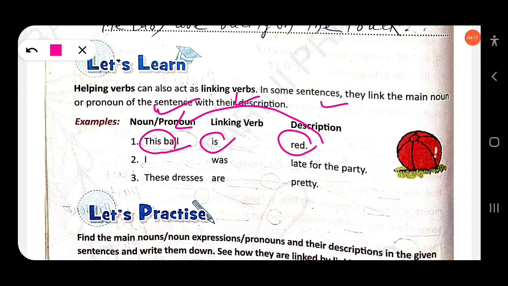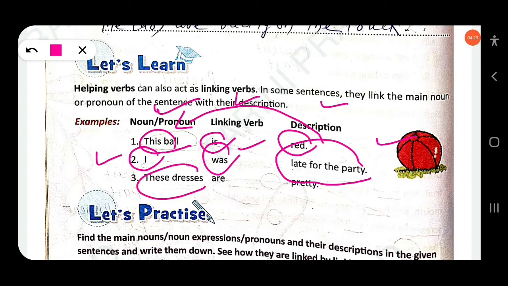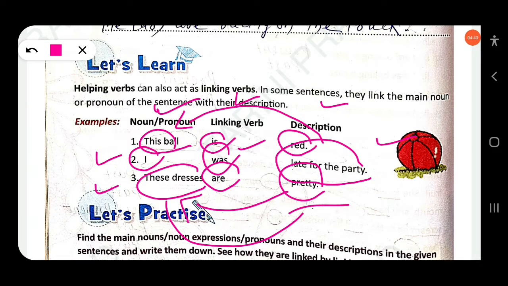Similarly, I was late for the party. So I is a pronoun, a subjective pronoun. Then late for the party. Who was late for the party? I. So the description here is late for the party, and "was" will be the linking verb. Similarly, these dresses are pretty. These dresses is the subject, a noun, and pretty. What are pretty? These dresses are. That means here "are" links the subject with its description.